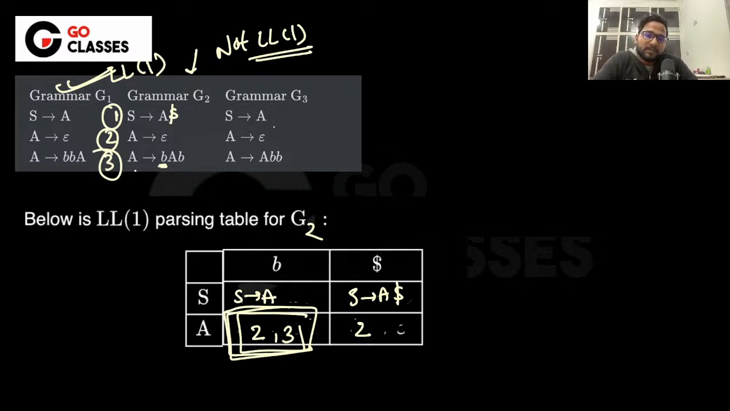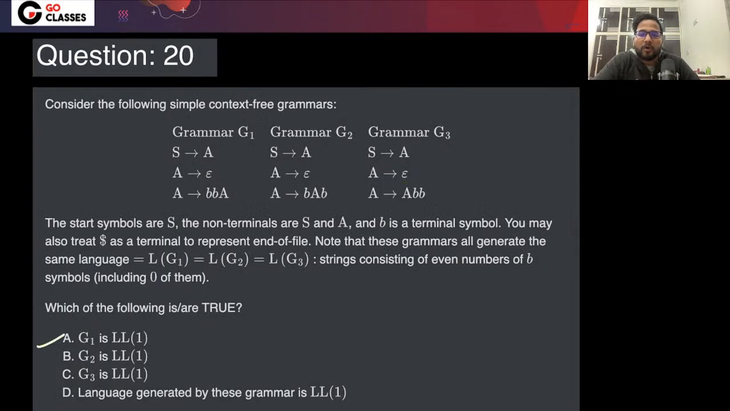This is not LL1. Similarly, here also the follow of A is B also. I mean, here it will also go and this will also go. So here also this is not LL1, right? So that is why you will say that only G1 is LL1. Okay, only G1 is LL1.